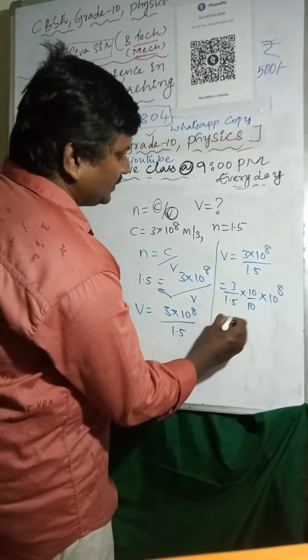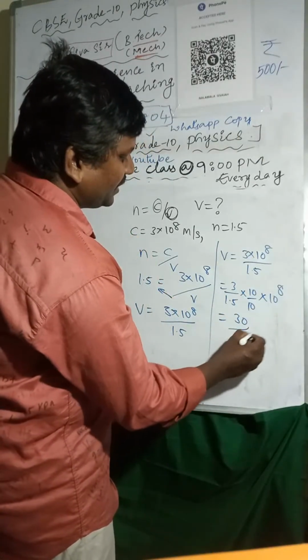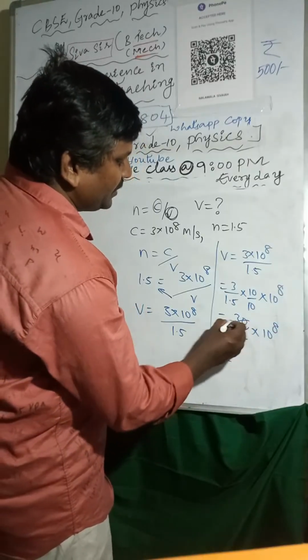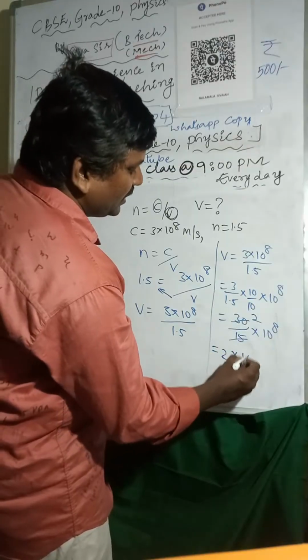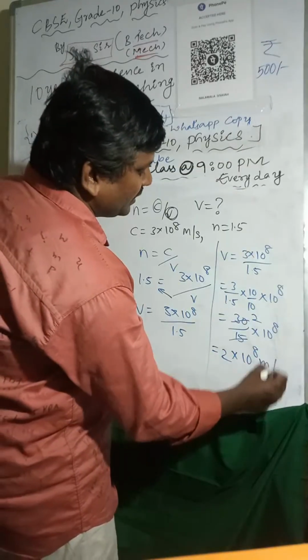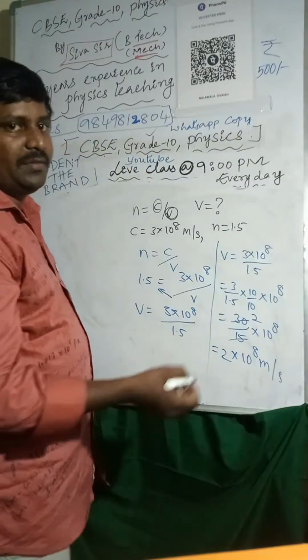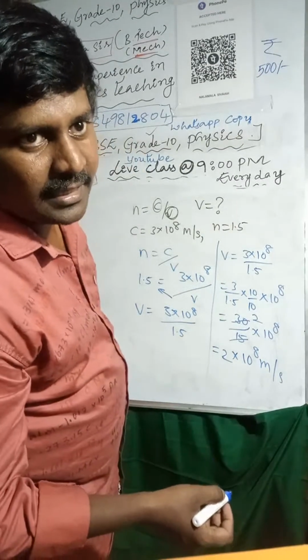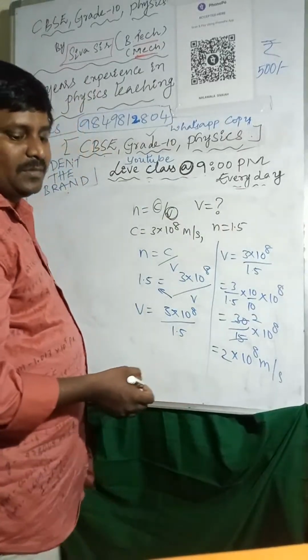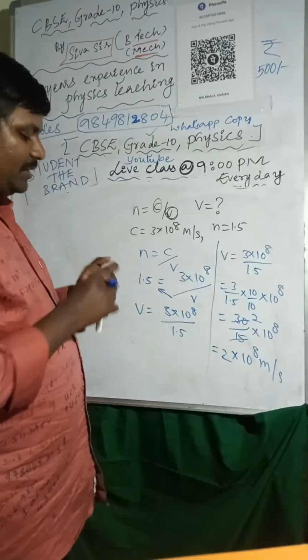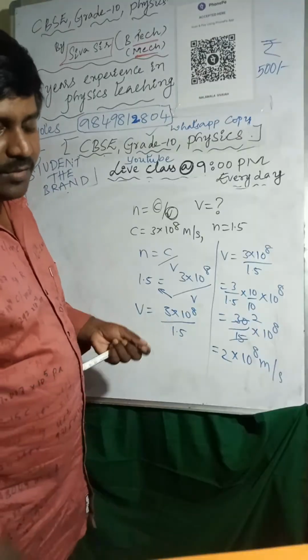So 30 by 15 into 10 power 8, that is 2 into 10 power 8 meter per second. That is the speed of light in glass, that is the answer. Is it clear? Do you have any doubts? No doubts. Okay, this is one example related to refractive index.